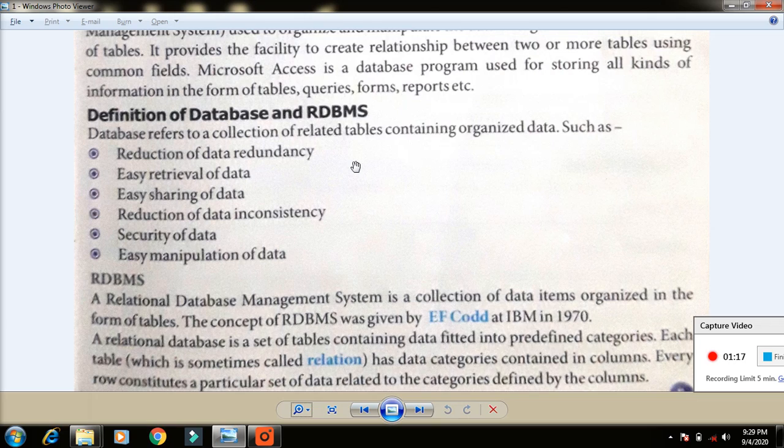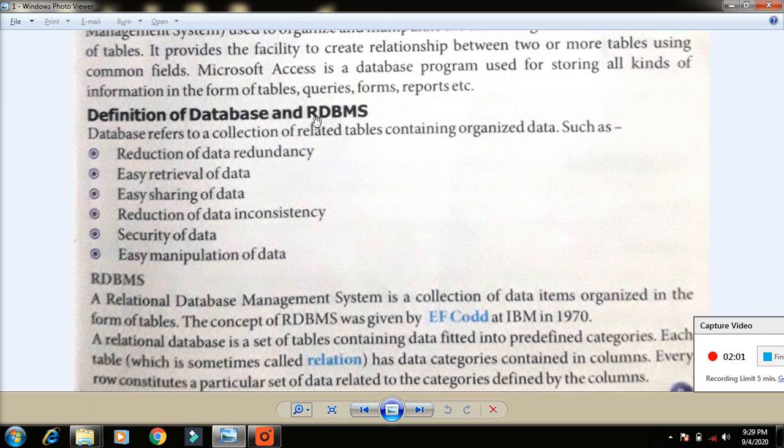If I take one table from the list, say the student table, fees collection table, and bus details, that is one group, and another one, a patient table, is different, it is a hospital table. It is not a school table. So unrelated tables are not a database. Tables together with related tables are called a database. The collection of related tables is called a database.